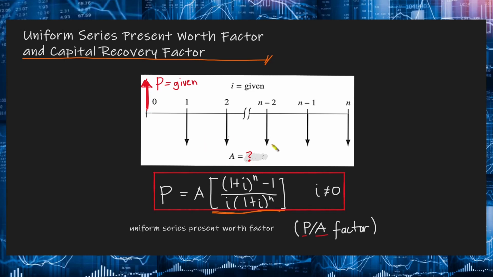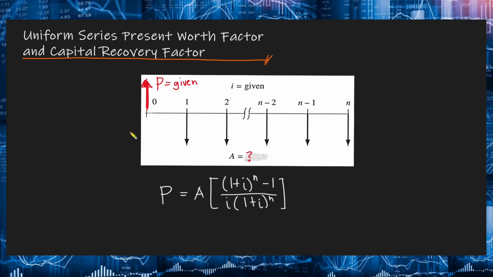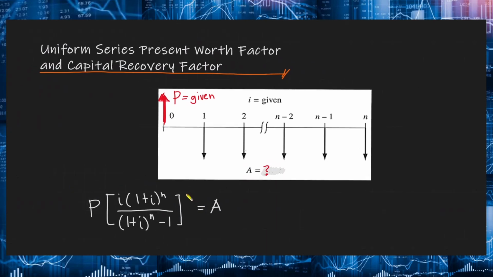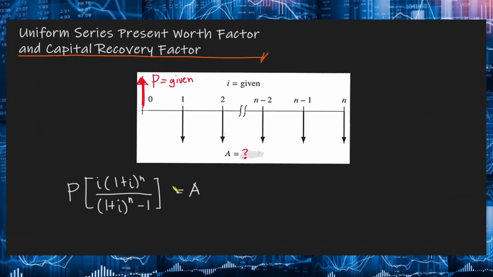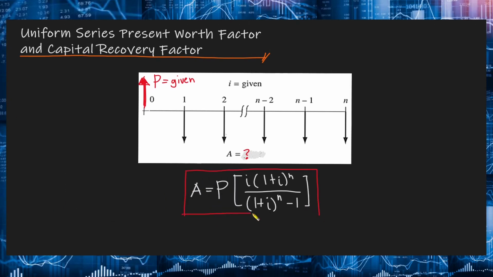Okay? So, yung gagawin natin dito is we will simply manipulate this equation to solve for A. We will simply multiply both sides by i times (1 plus i)^n and then divide natin ng (1 plus i)^n minus 1. So, now we have this equation to solve for A given the present worth or the present value P. The term inside the brackets here is called the capital recovery factor, or also known as the A/P factor.